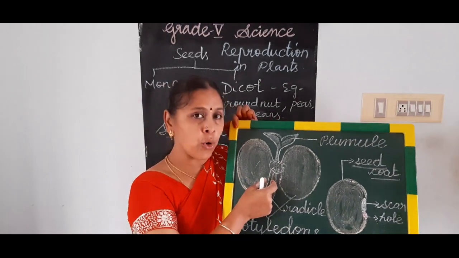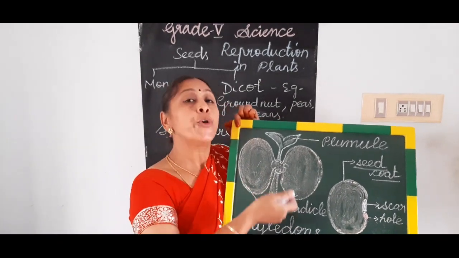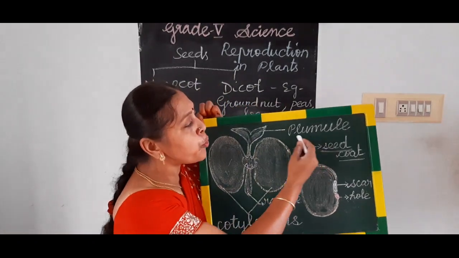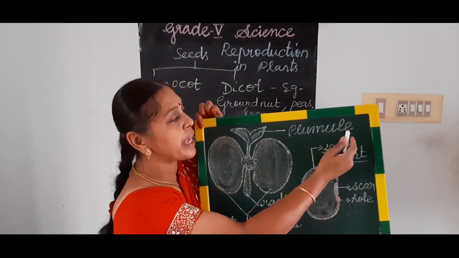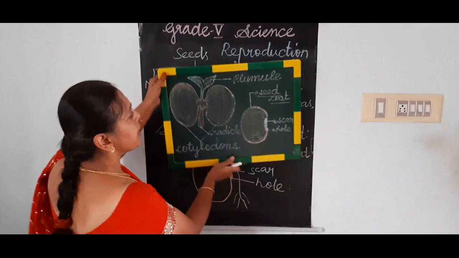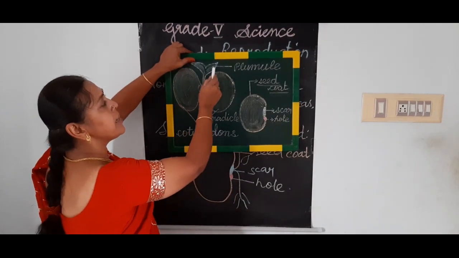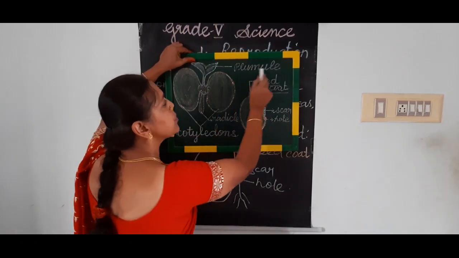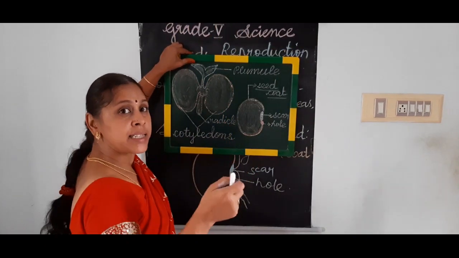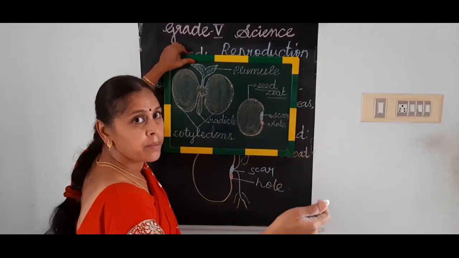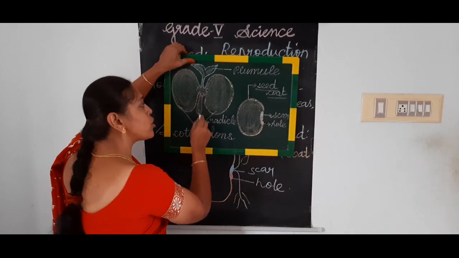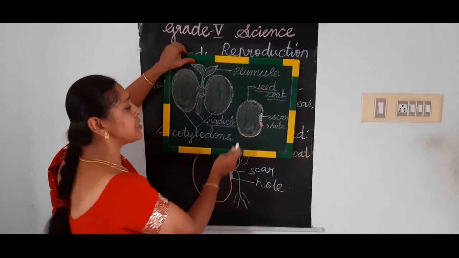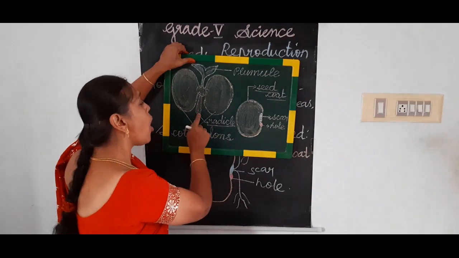And this embryo develops into two parts. In the upper part, it develops as the plumule. Plumule. Can you see here? Here there's a green structure; the embryo develops in the upper portion as the plumule. It develops as the stem part, or the shoot. And the lower portion of the embryo is called the radicle, R-A-D-I-C-L-E, radicle, or root.